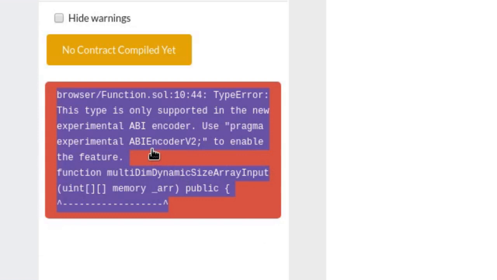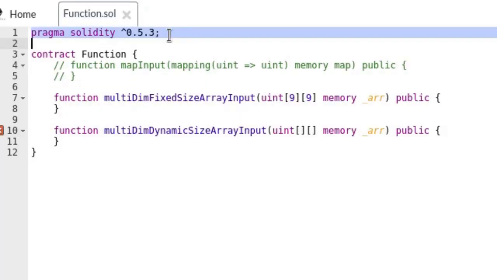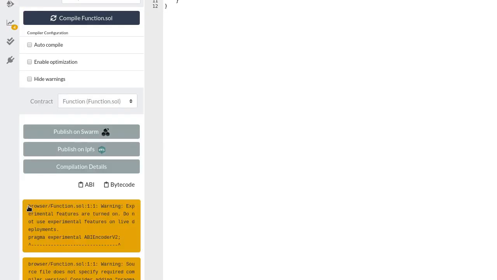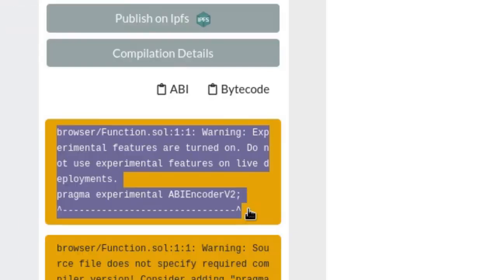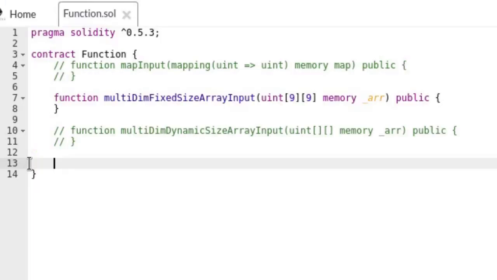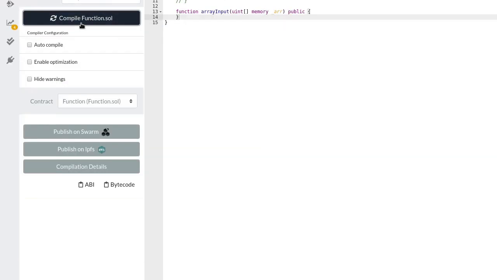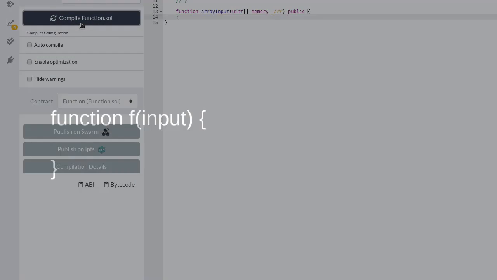The error message states that if you change the pragma to experimental ABI encoder version 2, then the function is valid code. Here I've done exactly that, changed the pragma inside the contract. But as you can see here in the warnings, you should not deploy a contract with experimental features to the mainnet. How about a regular one-dimensional array? Will it compile? It does.